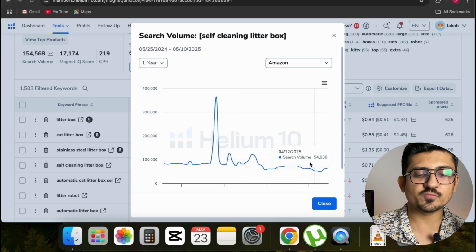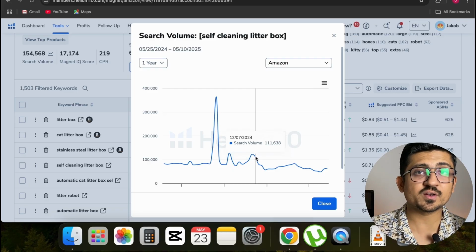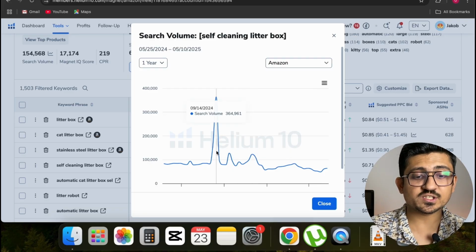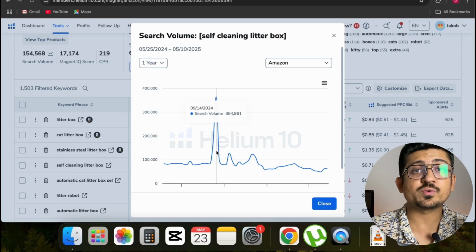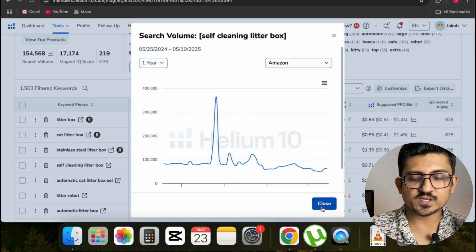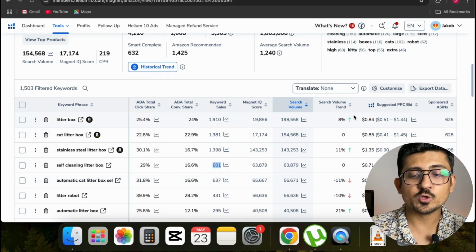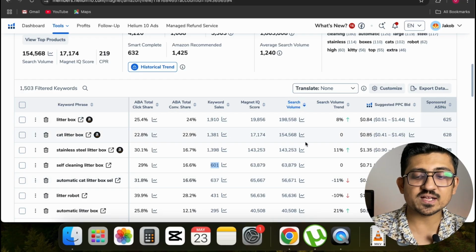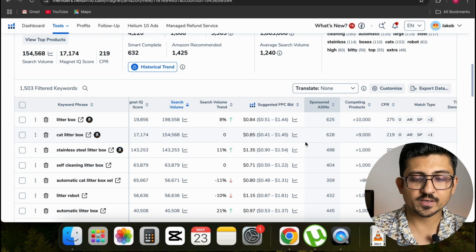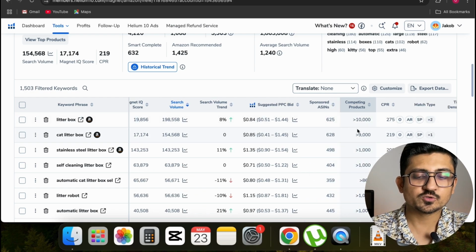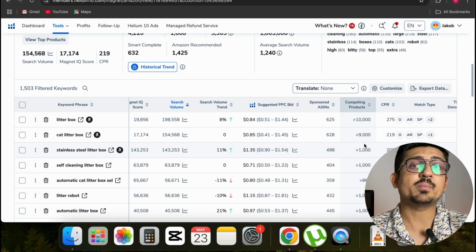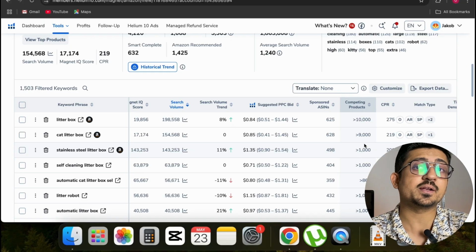Throughout the year, the search volume for this keyword is between 50,000 and 100,000. But in the month of August last year, the search volume went high, more than 300,000. So just like that, if you close this, you can see the search volume for all of those keywords. You can see the search volume trend, the sponsored ASIN, keyword sales, and every detail about those keywords, right? This is the column for competing product. So from here, we can actually see how many competitors are targeting this particular keyword